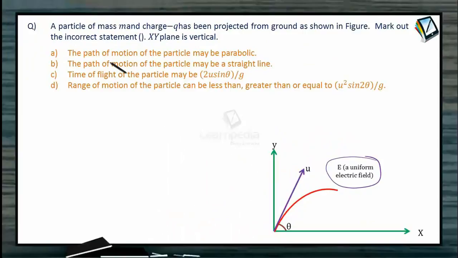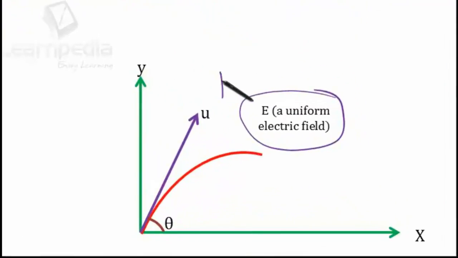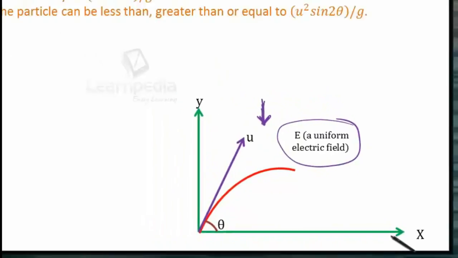the possibilities. The path of motion the particle may be parabolic. Is it correct? Yes, it is correct. If we assume that electric field is directed along the negative y-axis and it is uniform, then we know that it is going to be a parabolic path, as is the case in case of gravity.